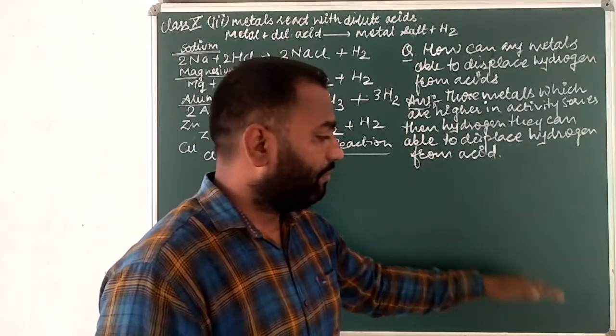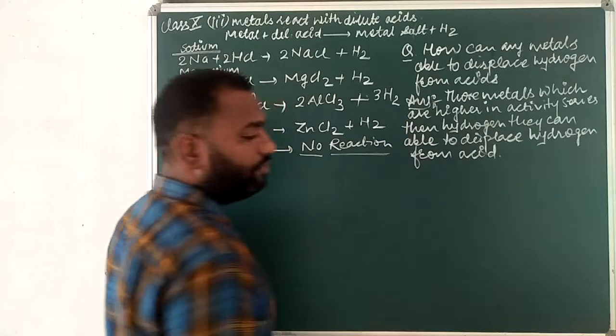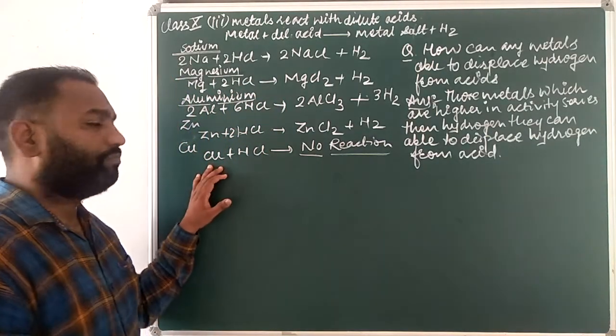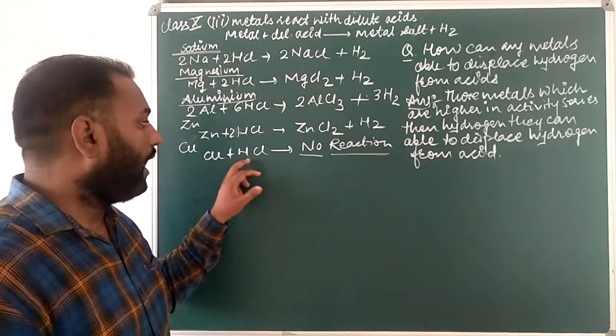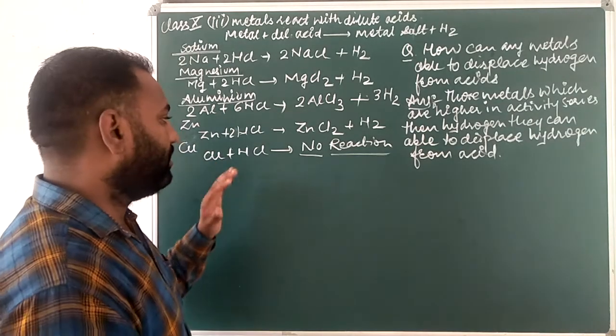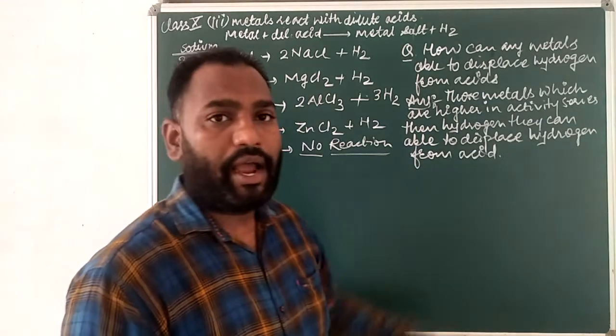And those below hydrogen cannot displace hydrogen. So copper cannot displace hydrogen from HCl, because copper is just below hydrogen.